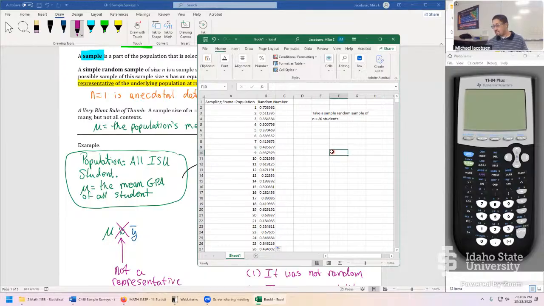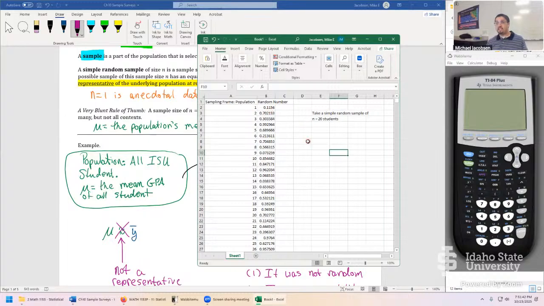Now, anything you do in Excel, like if I hit the space bar, okay, not that. If I hit the delete key, it just updates to new random numbers. If I hold it, everyone's constantly getting assigned new random numbers. If I let go just randomly, it's kind of like watching balls tumble around in a Powerball or something like that. Everyone's got a random number, and this is very close to true randomness.